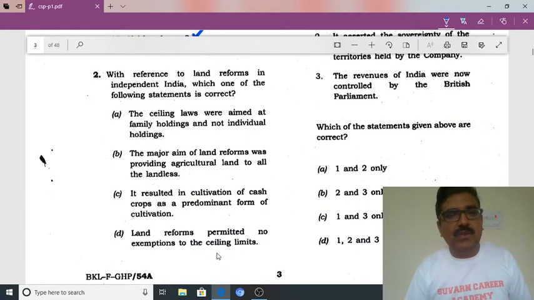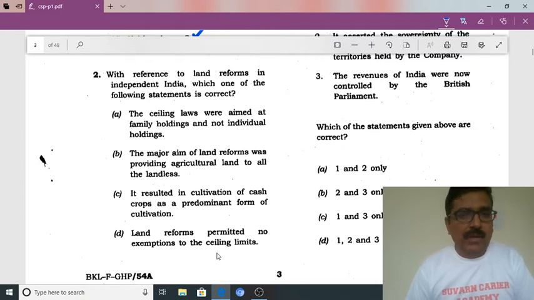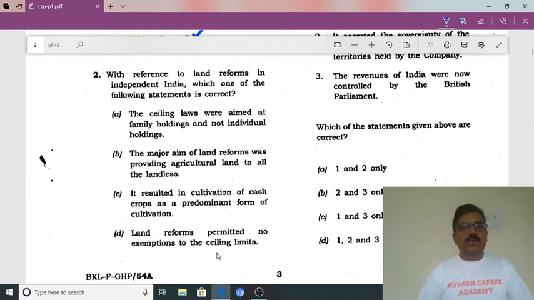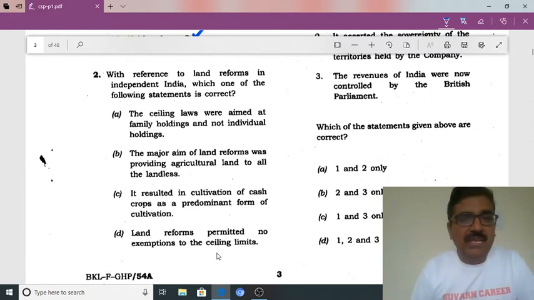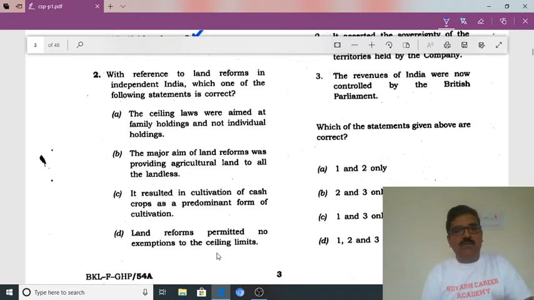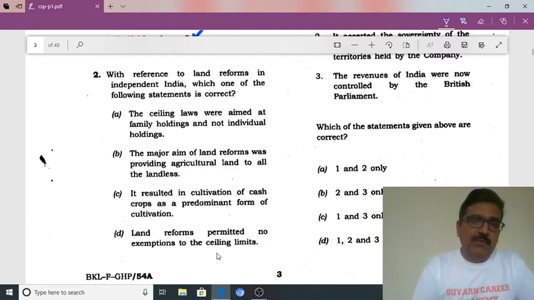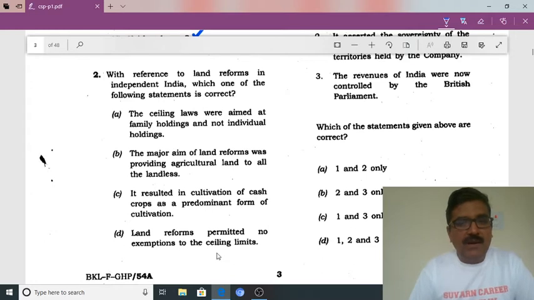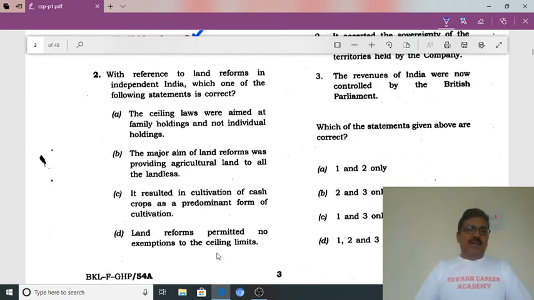With reference to the land reforms in independent India, which one of the following statements is correct? Out of 4 statements, one statement is correct. Let us see the statements. A: The ceiling laws were aimed at family holdings and not individual holdings. B: The major aim of the land reforms was providing the agriculture land to all the landless.